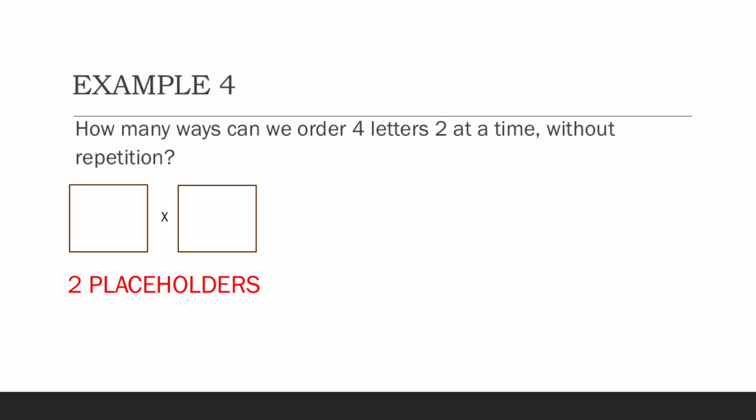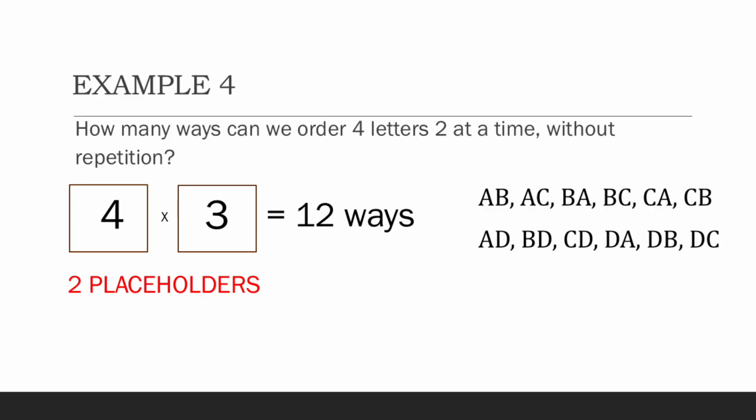Right, let's move on. How about those same 4 letters in example 2? We take them 2 at a time, but the order is still important. Therefore, we have 2 placeholders, and we have 4 choices for the first placeholder. That means we only have 3 choices for the next placeholder. Therefore, that's going to be 4 times 3, which is equal to 12. And if we try to list them, it's going to be AB, AC, BA, BC, CA, CB, and AD, BD, CD, DA, DB, DC. Notice it actually gets quite hard to list down everything versus just computing the numbers.